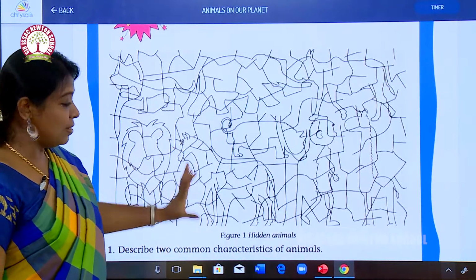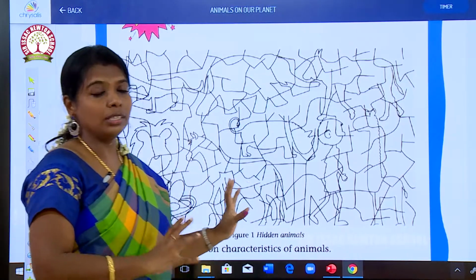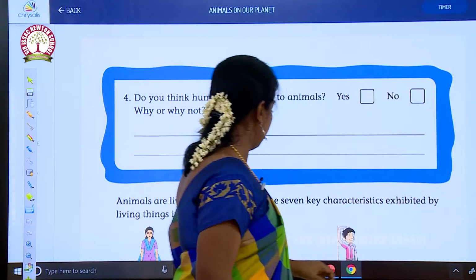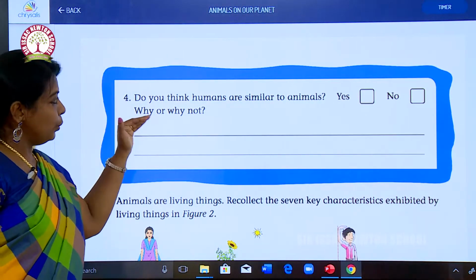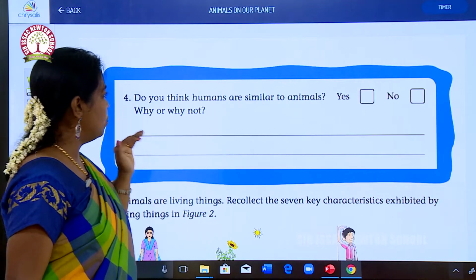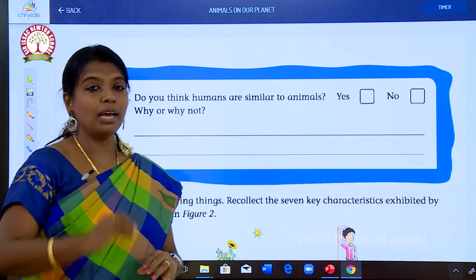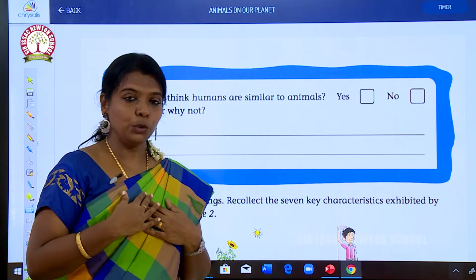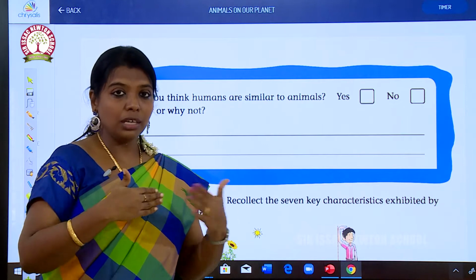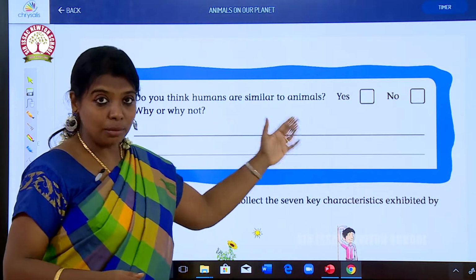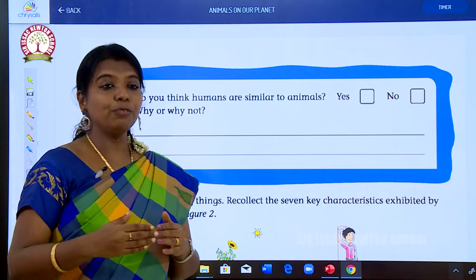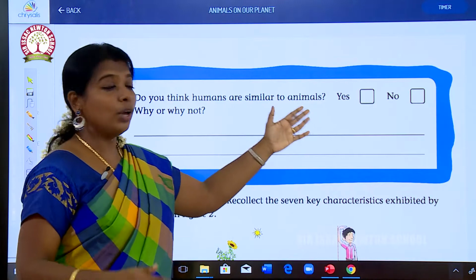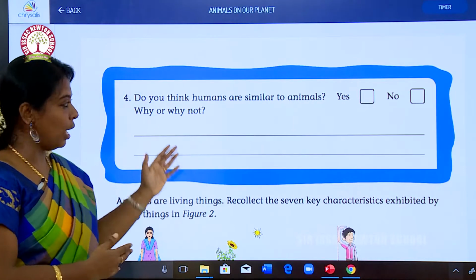So it's a puzzle for you, and you have to find out what animals are present in this puzzle. Do you think humans are similar to animals? Why or why not? It's up to you, you have to give the answer. We humans, what are we called? Human beings. Are we equal to the animals? Are we similar to the animals? If your answer is yes, you have to write it. If your answer is no, that answer also you have to write here.